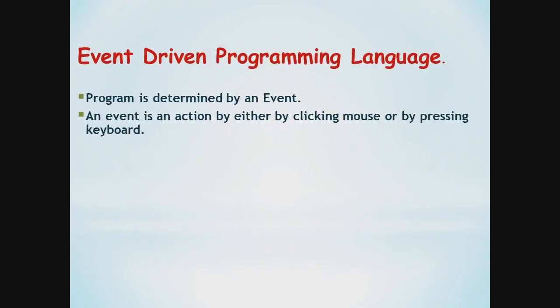Event-driven programming is a way of programming in which the flow of program execution is determined by events. For example, a user action such as a mouse click or key press, that means an event is performed by either using a mouse click or by pressing keyboard keys.